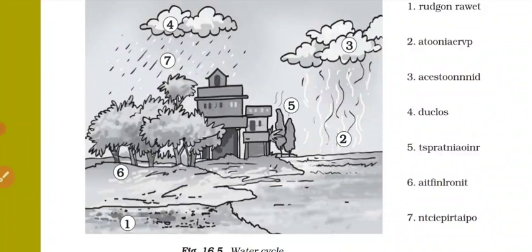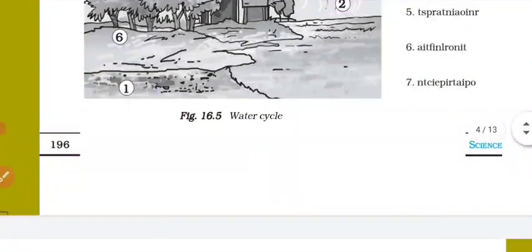Fifth is transpiration, the process in which the water is coming out from the trees or the plant leaf, that we call transpiration. Sixth is the process in which the water is penetrating inside the ground, that we call infiltration. And seventh is the process of raining, and raining in scientific words we call precipitation. So these are the seven terms that are present here.